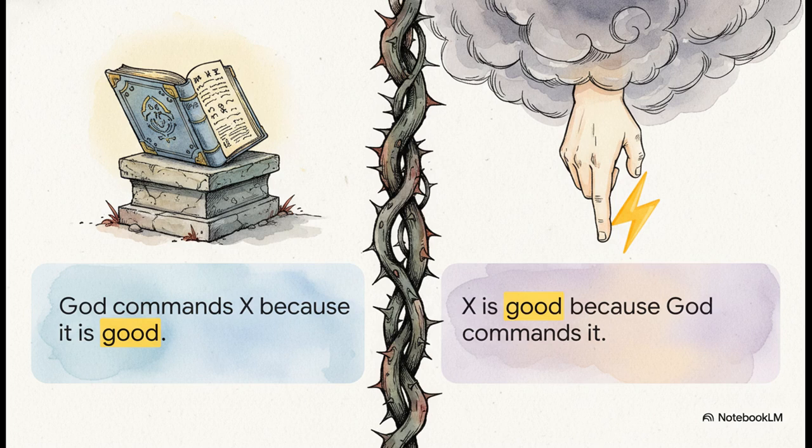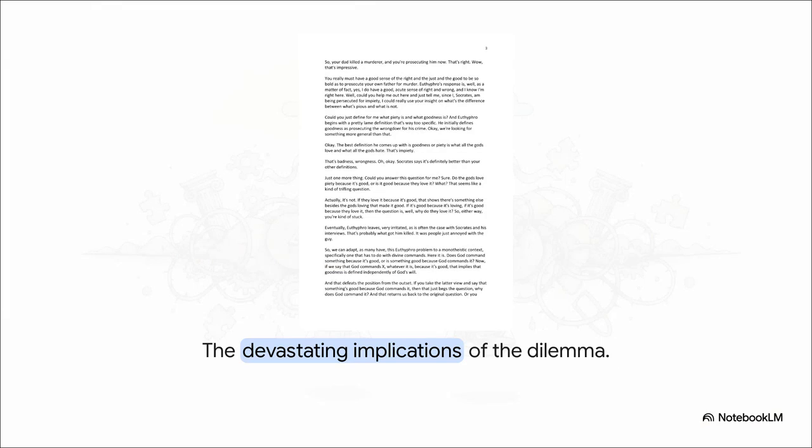If we adapt his logic to a monotheistic context, it basically locks you between two seemingly impossible options. You have to choose. Does God command an action because it is already good, or is an action good purely because God commands it? Let's look at the source text outlining the devastating logical implications here. If you pick the left side, the implication is that goodness exists entirely independently of God. Think about that. If God commands things because they are already good, then there's a standard of goodness above God.